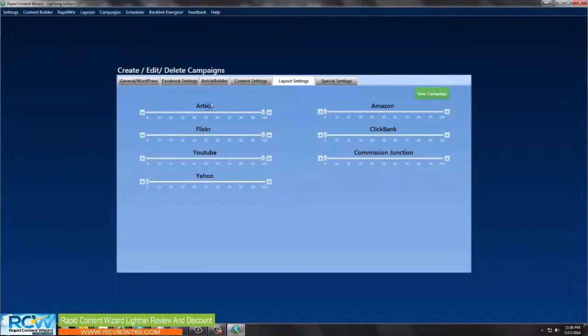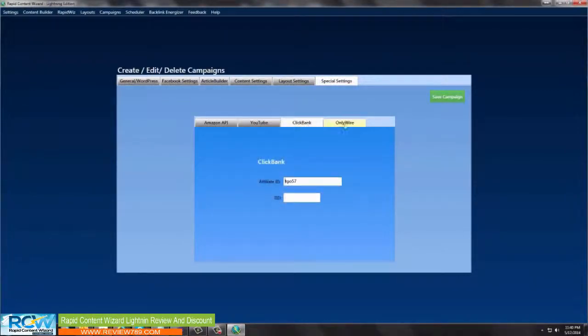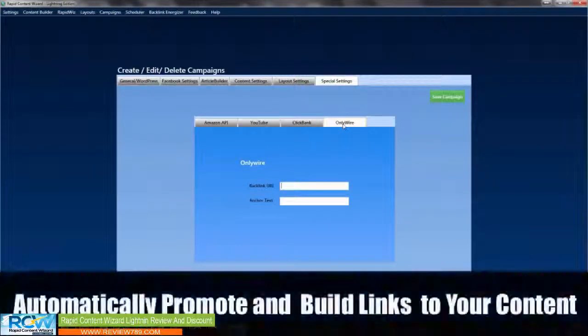Here we have the layout settings. So if you want to have, say, a ClickBank offer only on 50% of the posts, you can set it up that way, or you can have it every time it posts, you get a ClickBank offer on there, a different one. And then you come over here, and there are also some special settings that you can change as well.